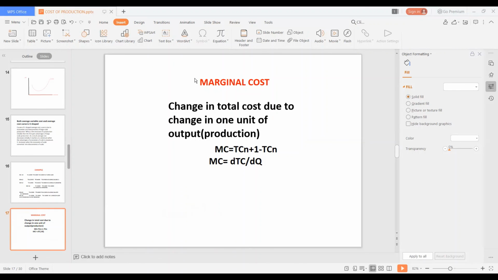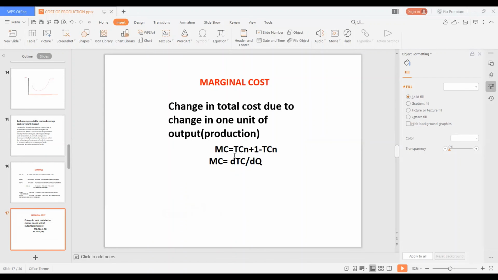Now, marginal cost. What is marginal cost? Marginal cost is the change in total cost due to a change of 1 unit of output. That is, the (n+1)th unit of total cost is TC(n+1), minus the nth unit of total cost, which is TC(n).